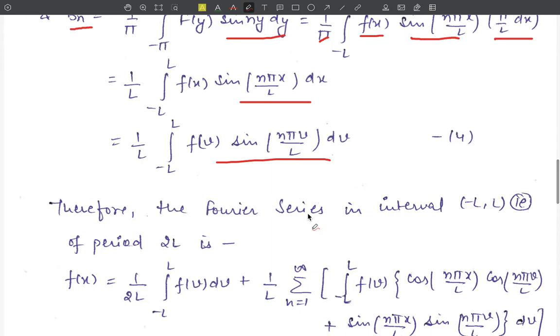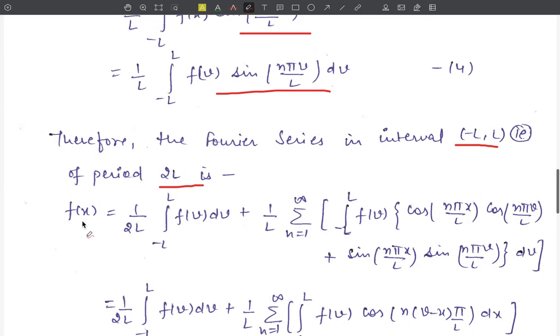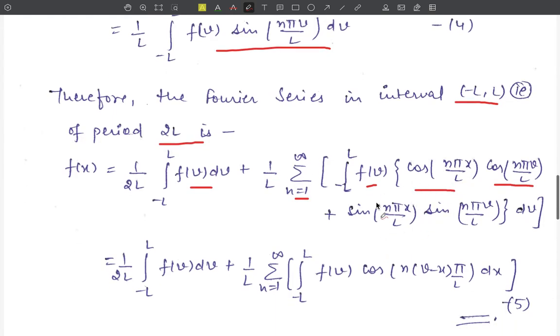Using these values in the Fourier series in the interval minus L to L for the period 2L, we have f of x is equal to a naught, that is 1 upon 2L integration minus L to L f of v dv, plus summation n equals 1 to infinity a_n cos n pi x by L. So our a_n is 1 upon L integration minus L to L f of v into cos n pi v by L, into cos n pi x by L, plus summation n equals 1 to infinity again b_n sin n pi x by L.